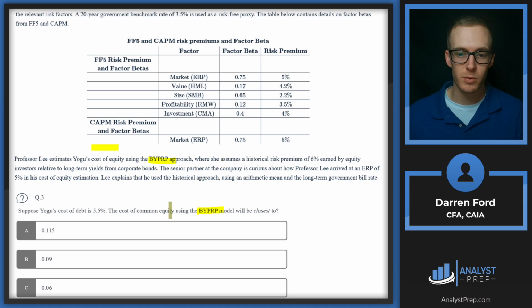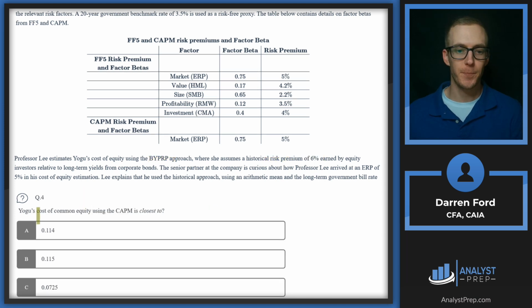In this approach, the risk premium is telling us what additional risk we're paying for the equity above debt in order to assume that risk. So we're going to be taking this cost of debt, 5.5, and just adding that risk premium to it, and that's going to give us our answer. And we can see that gives us 0.115 or 11.5%. Answer A.